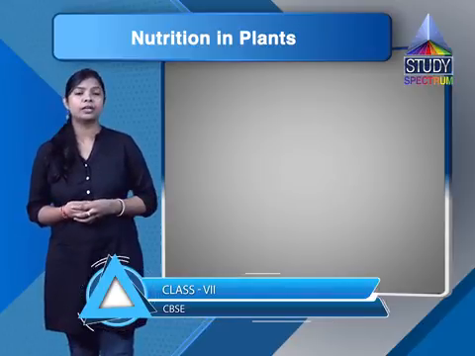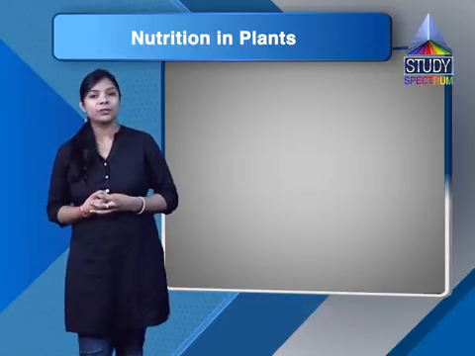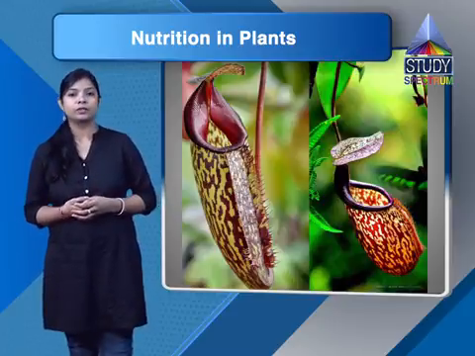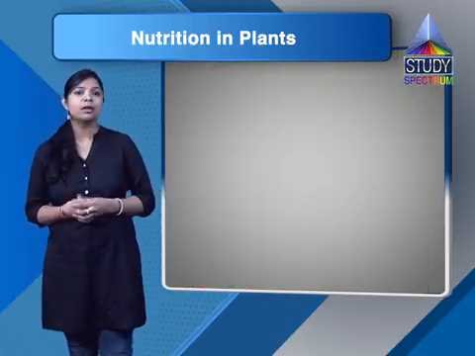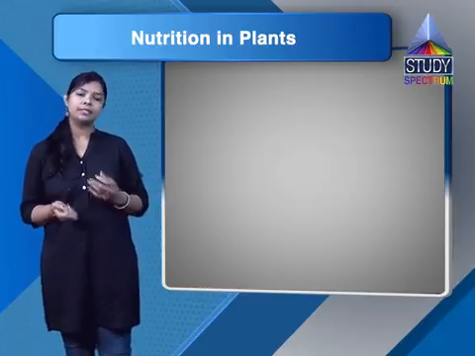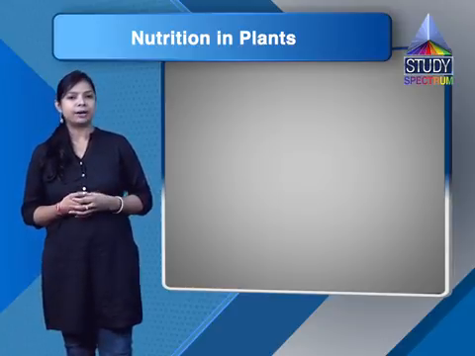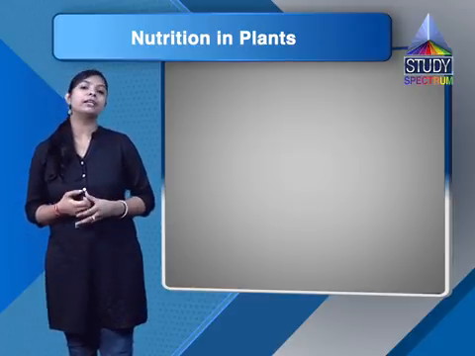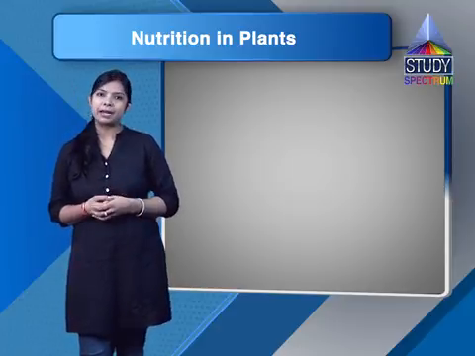Now the next question is, the plant which traps and feeds on insects is. So here options are cuscuta, China rose, pitcher plant and rose. So the option is pitcher plant. Now the next question, match the items given in column 1 with those in column 2. So column 1 is chlorophyll, nitrogen, amar bel, animals and insects. Now in column 2, it's bacteria, heterotrophs, pitcher plant, leaf and parasite.